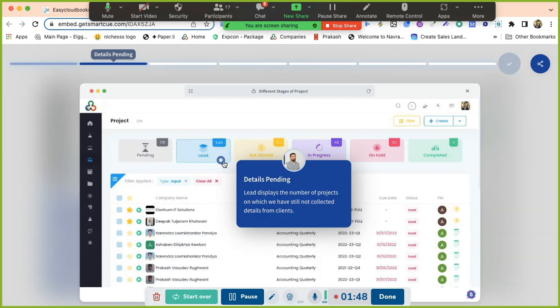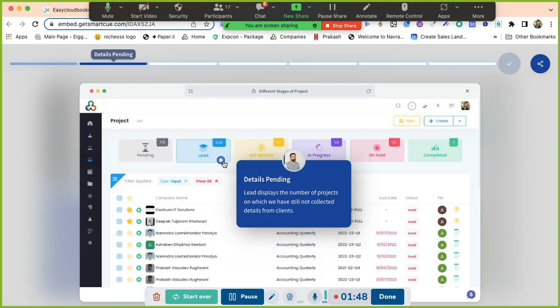Suppose ITR projects are pending in your firm. Who is going to call all the clients? It is a messy process. Calling one-on-one each and every client is a messy process, right? And sometimes the client comes to you and says, I have not received a call this time from your side. We wanted to help chartered accountants in this process.